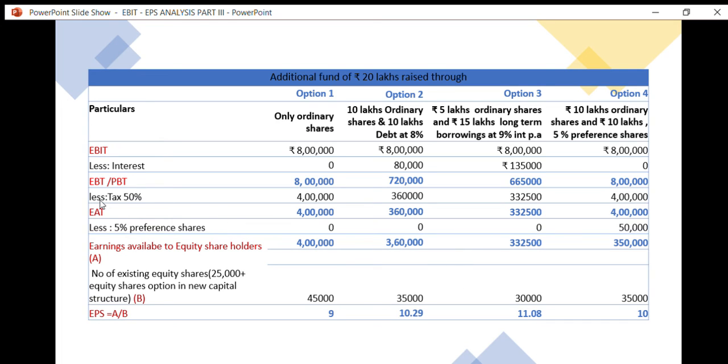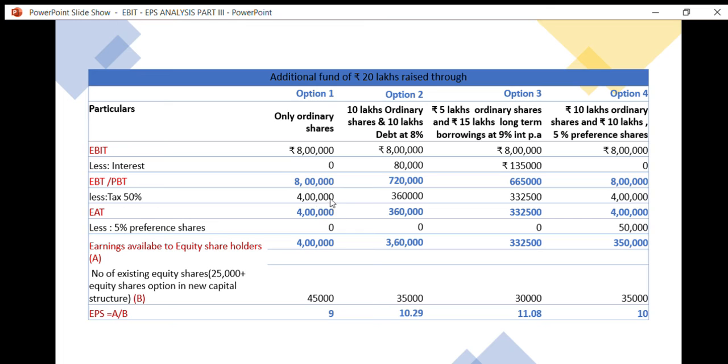So in EAT, after providing tax from the earnings, we need to see in the capital structure, in the financial plans, whether there is a preference share or not. In option first, there is no preference shares, as the first option is financed entirely through ordinary shares.